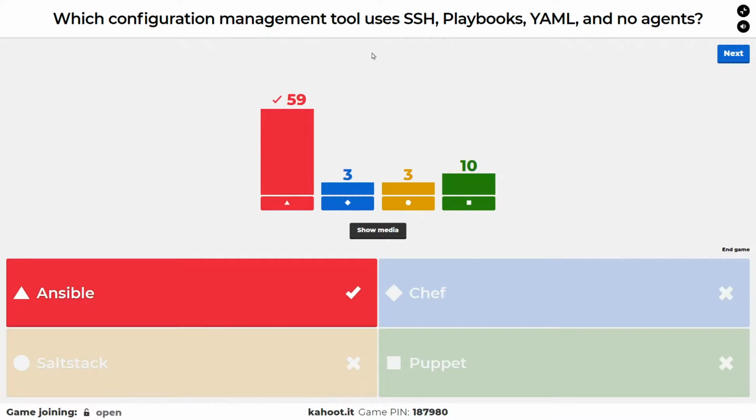And the correct answer is 59, and most of you nailed it. Congratulations. I'm happy to see that. Also, if you need any resources on Ansible, I've got a couple videos on YouTube regarding Ansible about what it is, how it works. And there's also, in everybody's content who makes full training for CCNA, they're going to have content on Ansible, Puppet, and Chef.